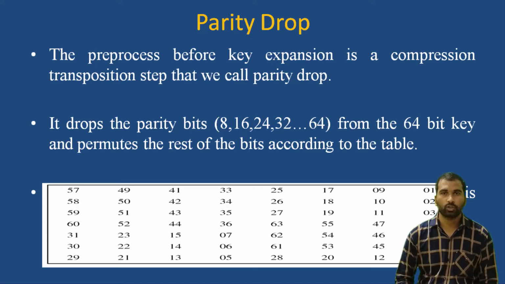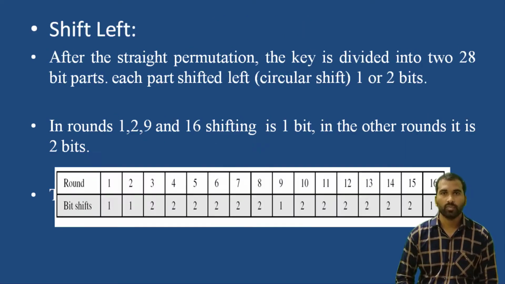The pre-process before key expansion is a compression transposition step that we call parity drop. Here you drop the bits like 8, 16, 24, 32, up to 64, and the remaining 56 bits are the actual cipher key, which is used to generate the round keys. The next operation is shift left.